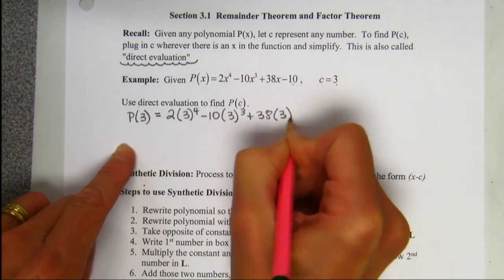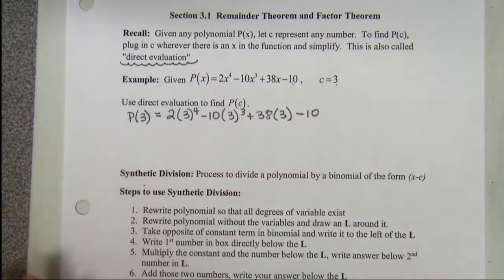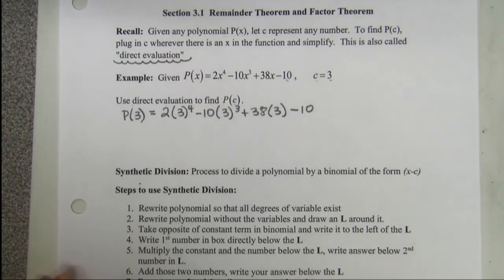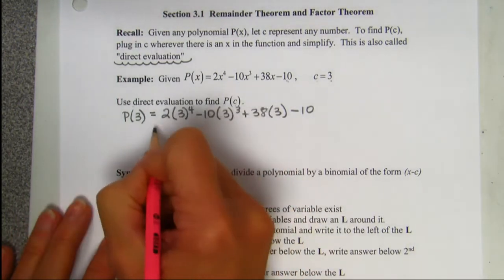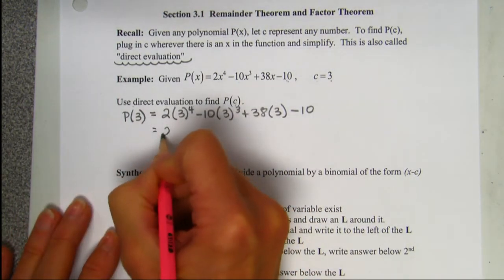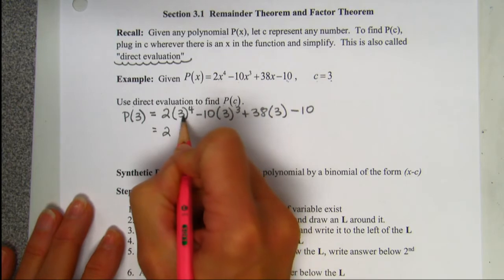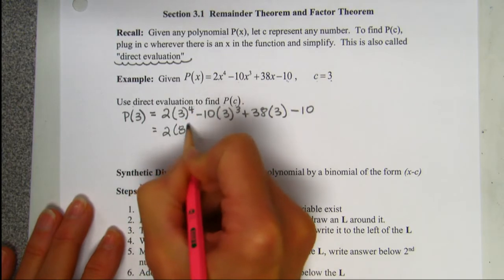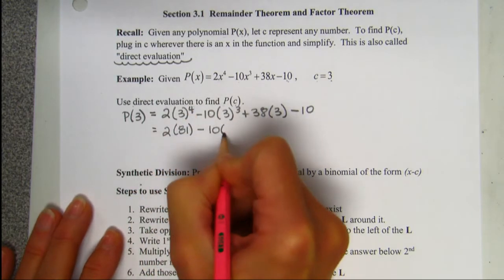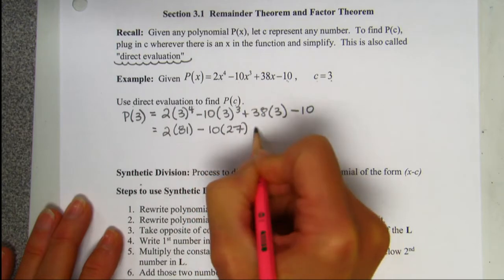Everywhere we see an x. Please excuse my dear Aunt Sally says to do your exponents. So I'm going to do the exponents. I'm going to take you through this math. Be your human calculator. 3 to the 4th is 81. 3 to the 3rd is 27.